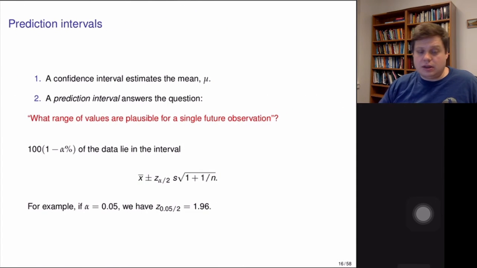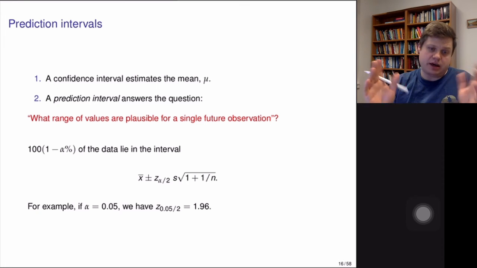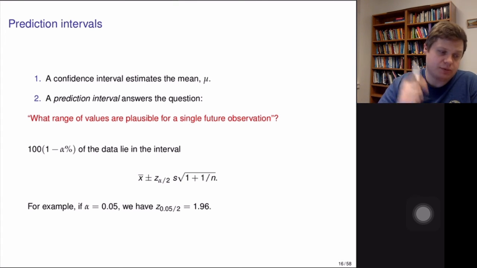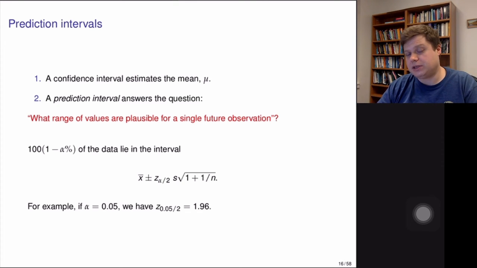And the related concept is what is called a prediction interval. So let's say I measured the weight of 100 people and I calculated the average. Now the question is, if I'm gonna go grab another person, just one person, and measure the weight of this person, what would likely be the weight of this person?